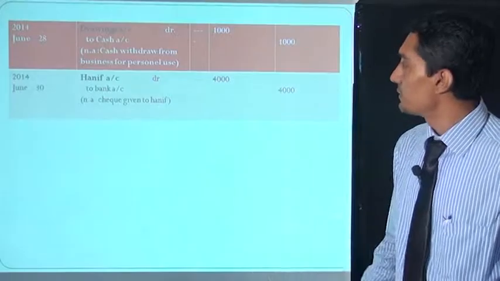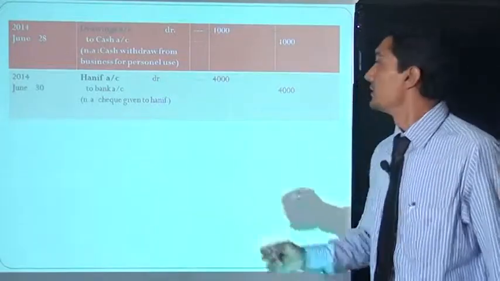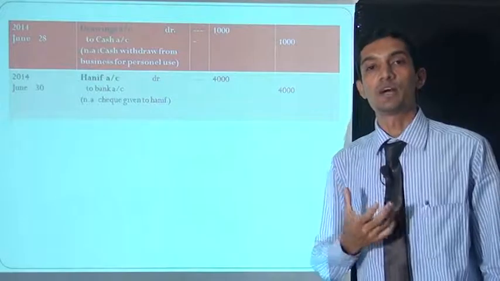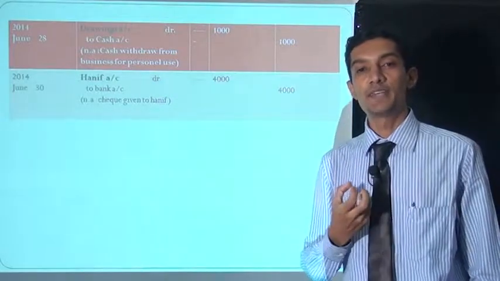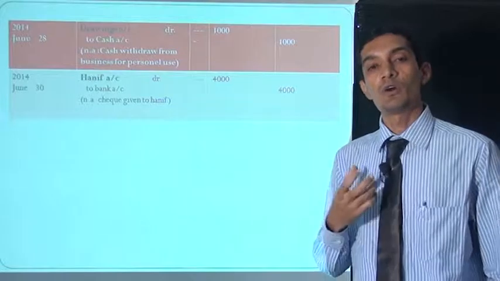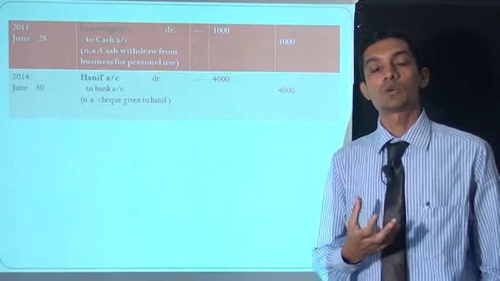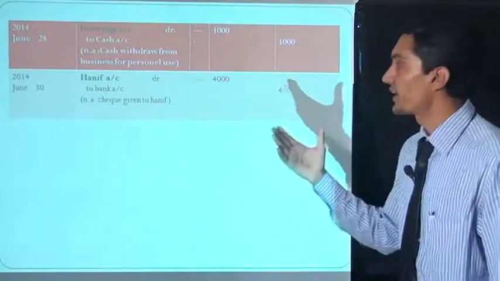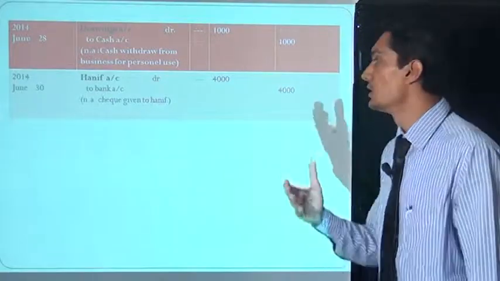Okay, 20 is completed. June 28. Now drawing account debit to cash account 1000. Drawing is money taken from our own business, meaning the proprietor or owner has taken money from his own business. So it is known as a drawing account. We also open the drawing account against the cash account.